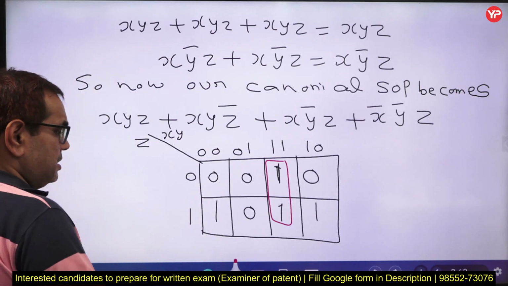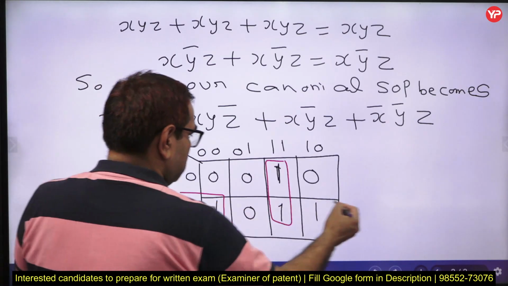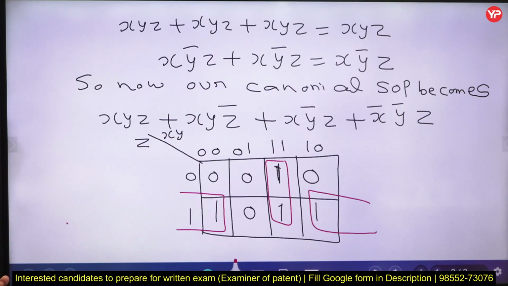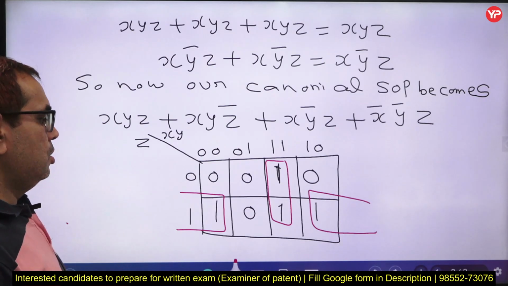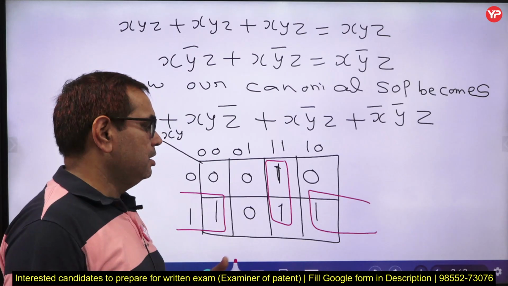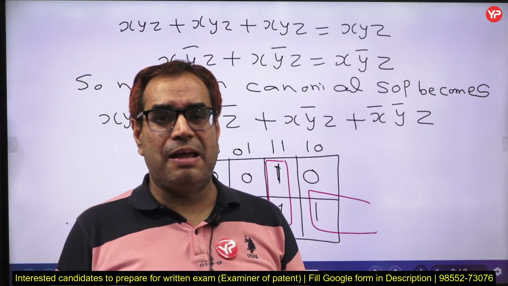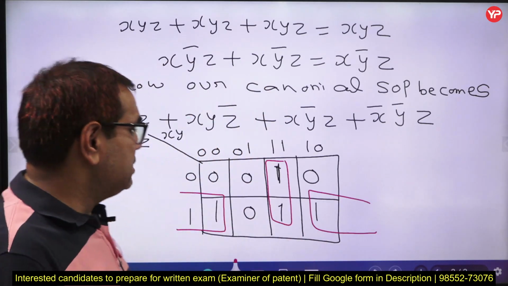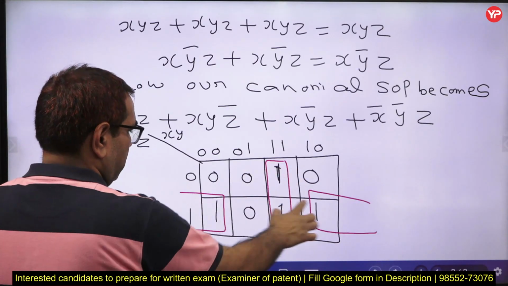We can see here that this one and this one can be grouped together. This can make a pair. Now if we take these 2 pairs, we observe all ones have been grouped. So this pair is a redundant pair here. There is no need to write this pair. If we use the concept of essential prime implicant, redundant prime implicant, selective prime implicant, we can easily check that this group and this group are essential.